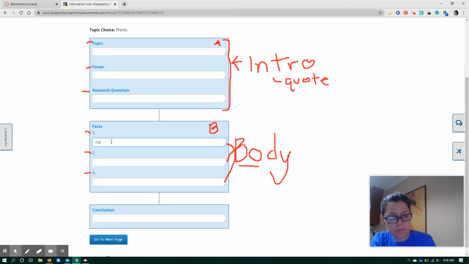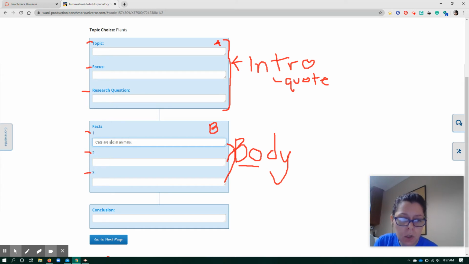can't be cats breathe. Well, yeah, they breathe, but I have nothing to say about that. Yes, cats breathe, but I've said all there is to say, so that's not a good fact. I need something I can talk about. Cats are social animals is an example that works because I can talk about, well, why are cats social animals?